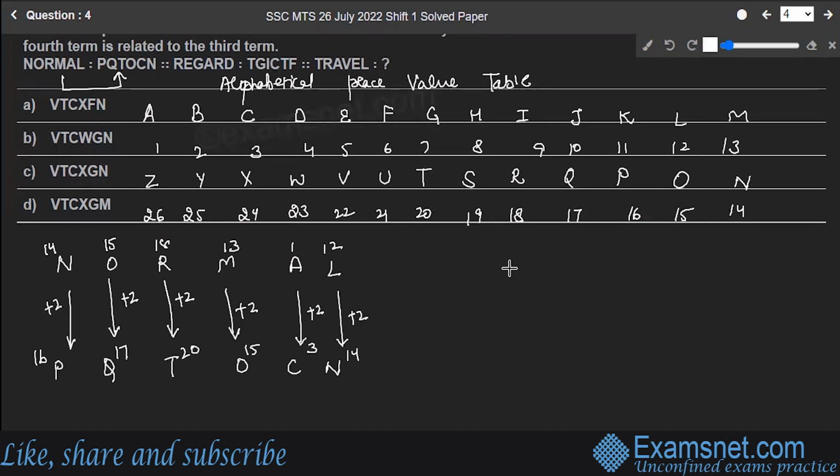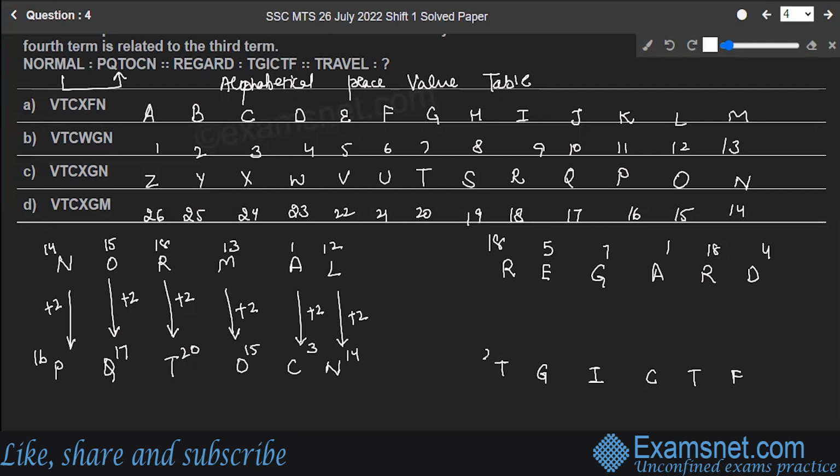Let's confirm this from the second set. REGARD has been transformed into TGICTF. What is the place value of R? 18, E is at 5, G is at 7, R is at 18, and D is at 4.